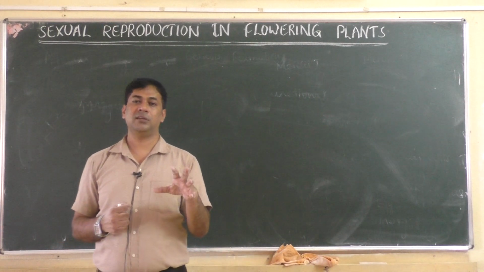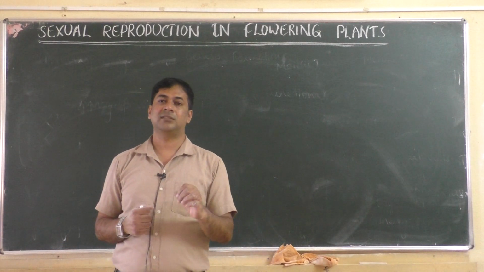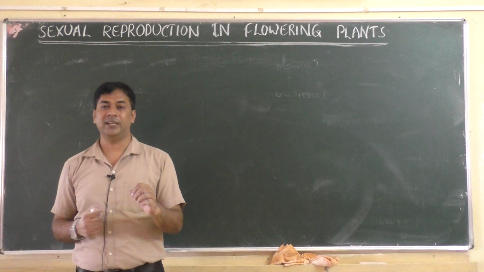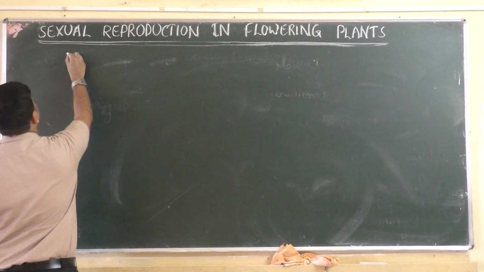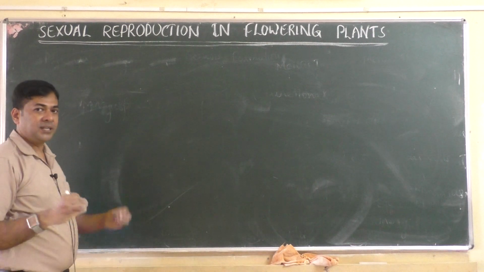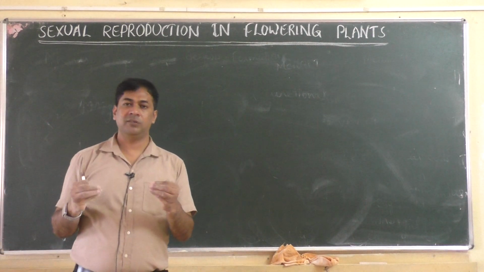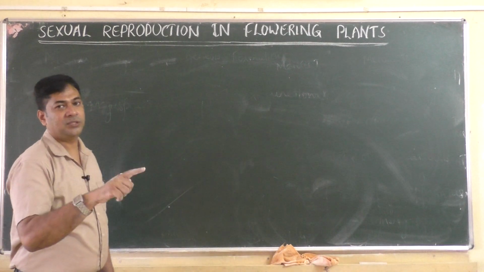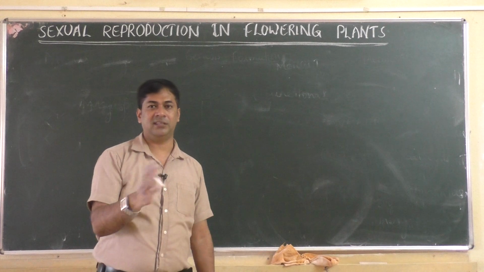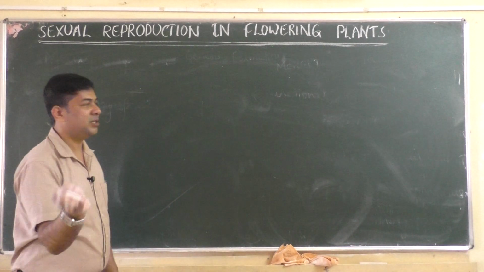So the pollen grain is a gamete-containing structure, so it is called the male gametophyte. You have already learnt it. Fertilization means the union of male and female gametes. So before fertilization, first the gametes should be produced. First gametes should be produced.